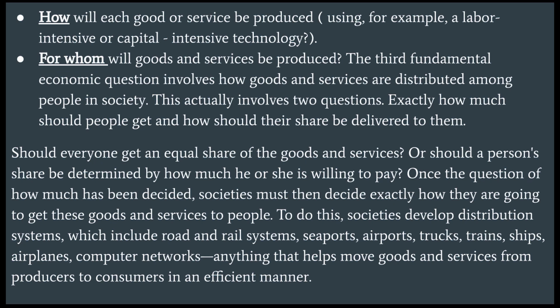To do this, societies develop distribution systems which include road and railway systems, seaports, airports, trucks, trains, ships, aeroplanes, computer networks that help move goods and services from producers to consumers in an efficient manner.